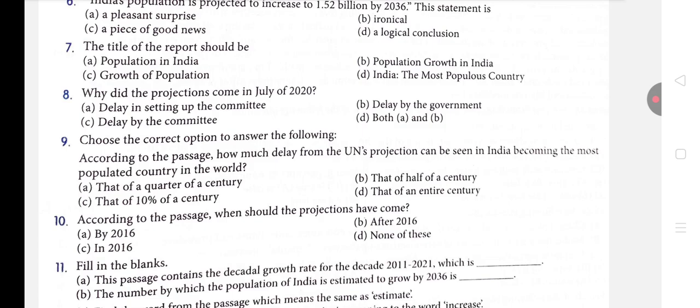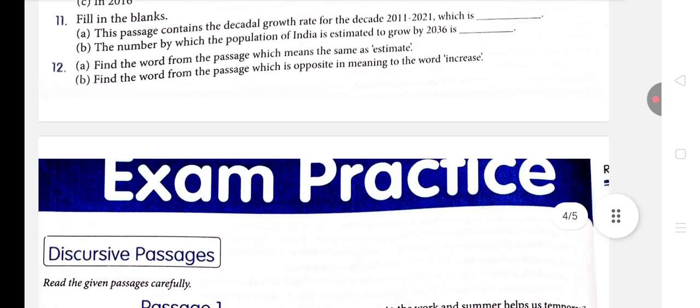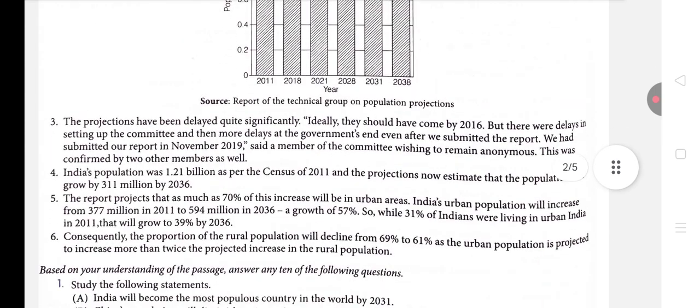If you notice the line very carefully, bachche, it is written "by 2016", which means it could come before 2016 also, but till 2016 it should come. This is the meaning of "by 2016". "In 2016" means in 2016 only, not before that, not after that.